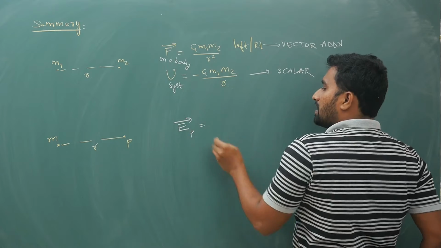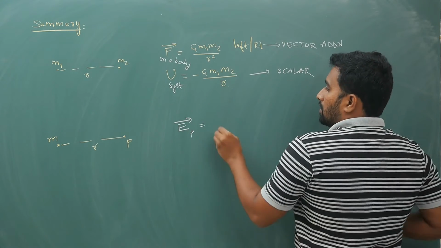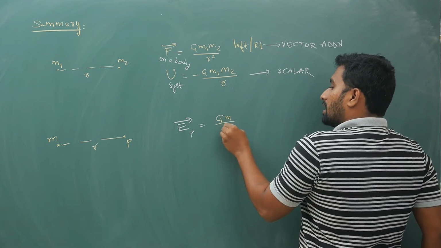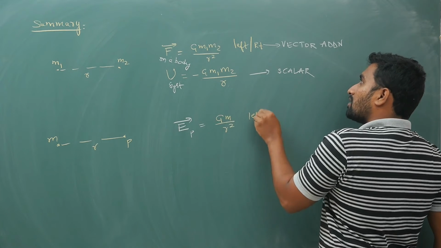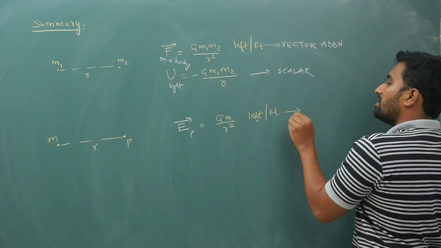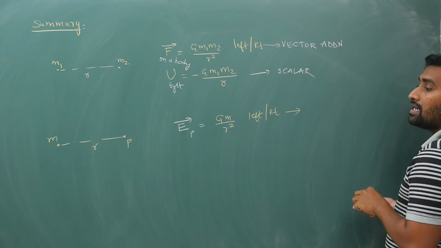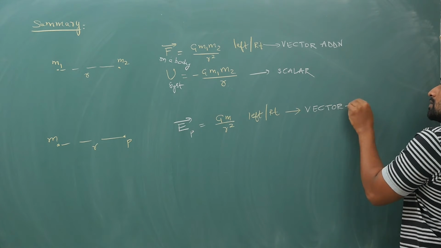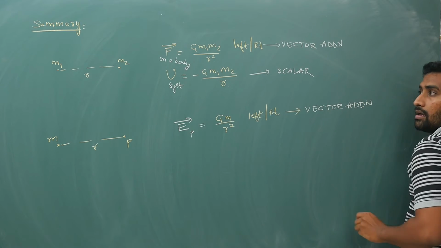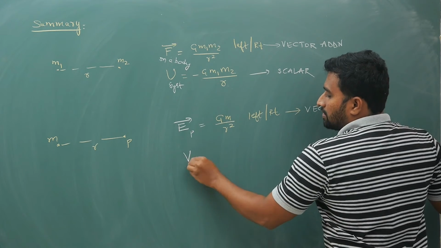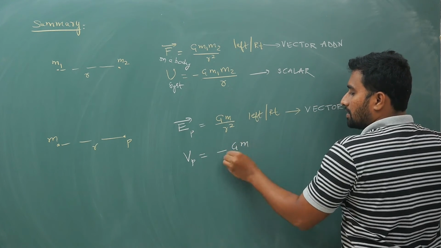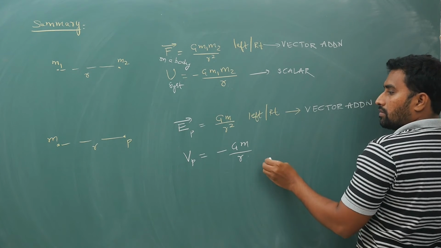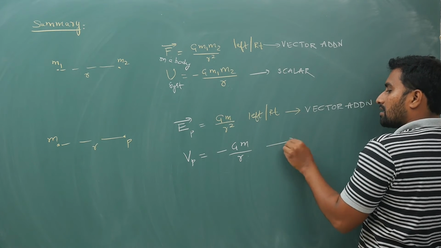So E bar at P you will write as G m by R square, direction left or right. Here also, when there is the principle of superposition with multiple masses involved, you will do vector addition. And for potential you will just simply keep a minus sign, minus G m by R. It is scalar